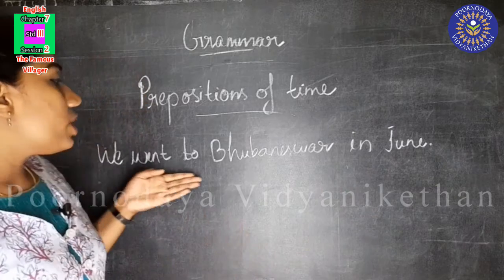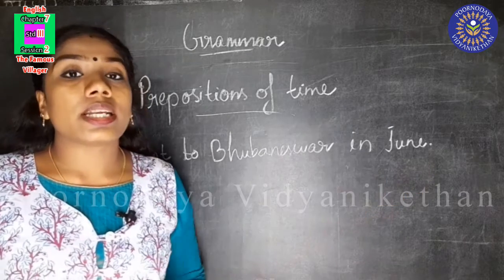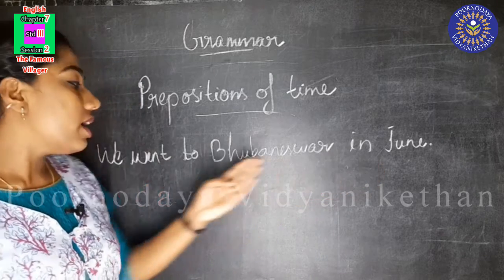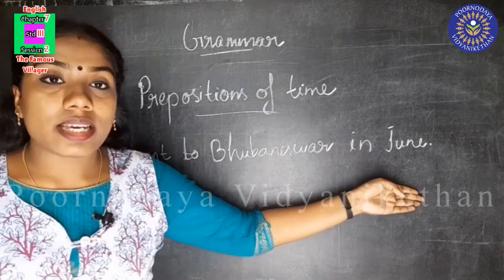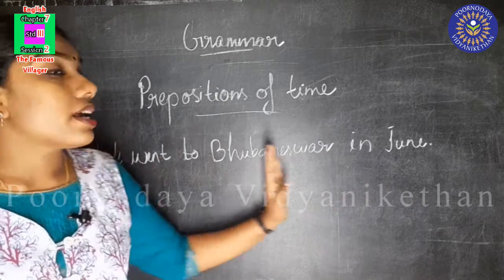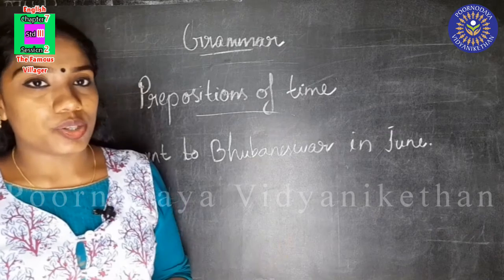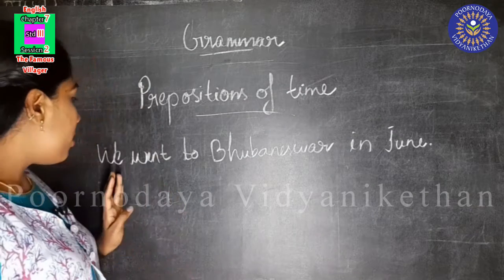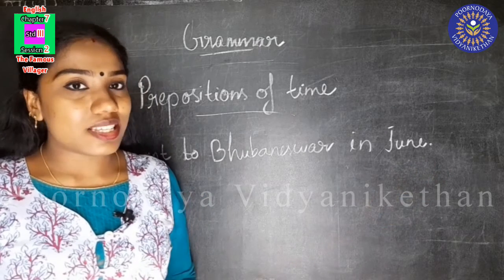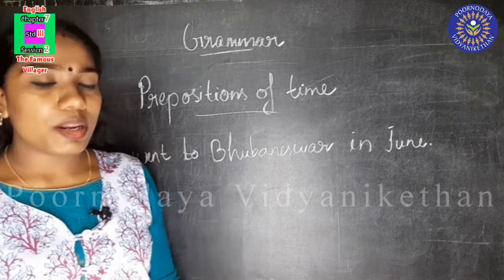So, we went to Bhubaneswar June is an incomplete sentence, and when we add in here, this is a complete sentence, and in is the word that tells us when we went to Bhubaneswar. Did you understand? We went to Bhubaneswar in June. I'll show you one more example.